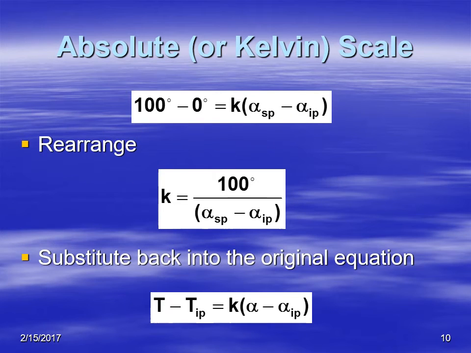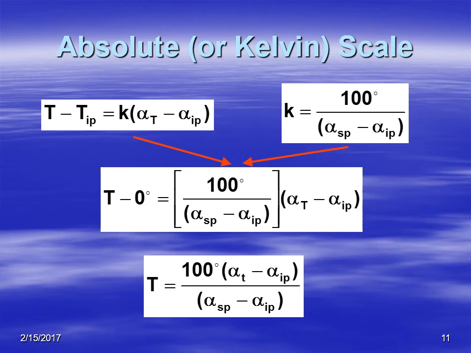So here we are. We put those values into this equation, and then we solve for K. We haven't put in any values for the steam point or the ice point yet. We'll leave it at that right now. So that is our value of K. We're going to put that back into the equation that we had earlier that gave us a relationship between temperature and specific volume. So all we're doing is substituting K in, the K that we just came up with, back into that equation.